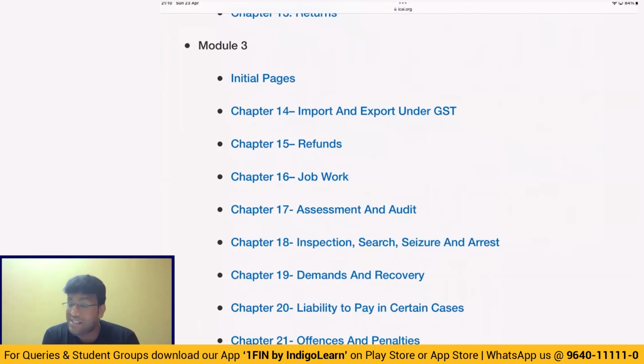And returns, please keep in mind about the due dates of GSTR1, GSTR3B, and about the interesting concept of first return, annual return. And we know that there is nothing called GST audit by chartered accountant or cost accountant now. Even though turnover is more than 5 crores, we will submit one reconciliation statement in GSTR 9C, which will be a self-certified reconciliation statement. Next point.